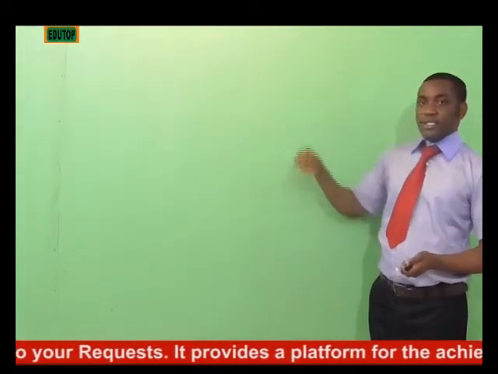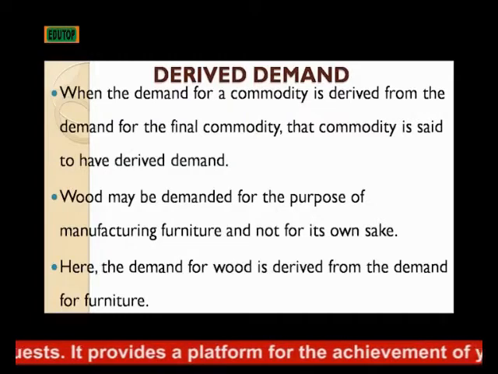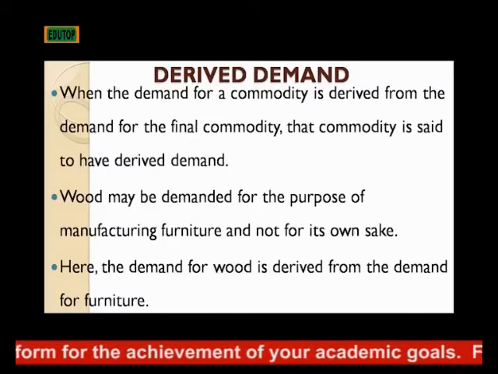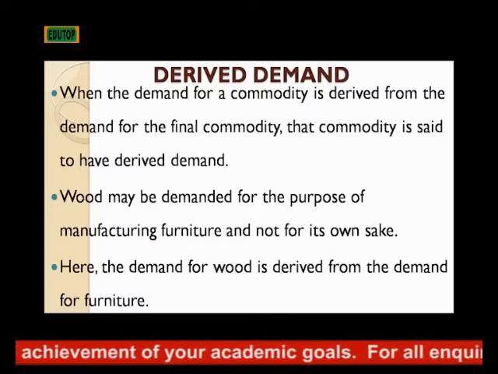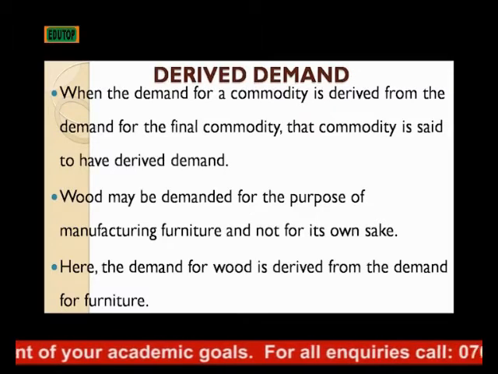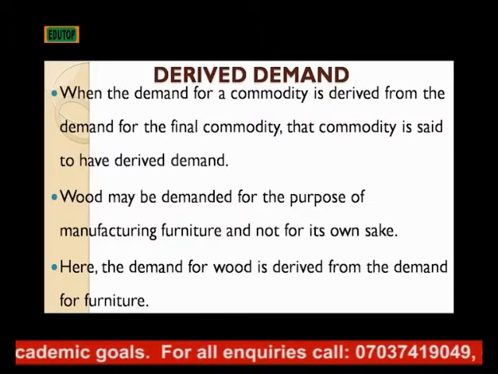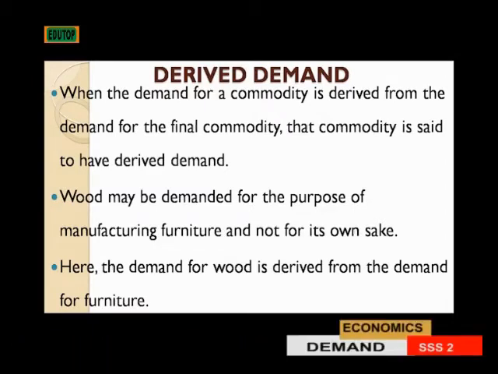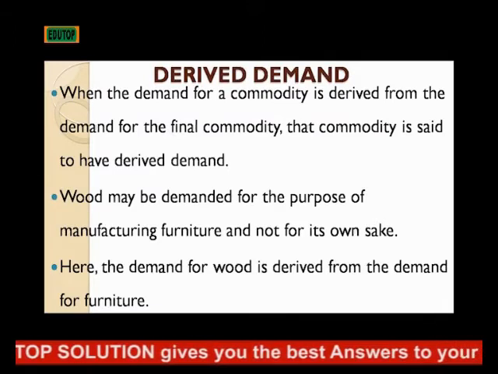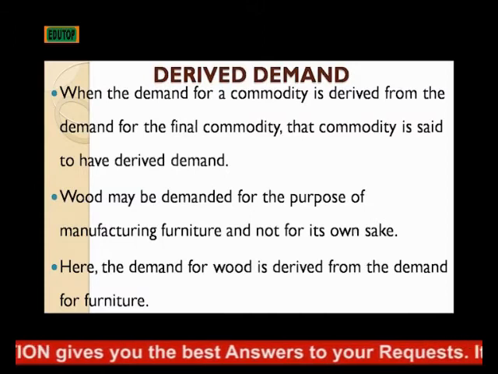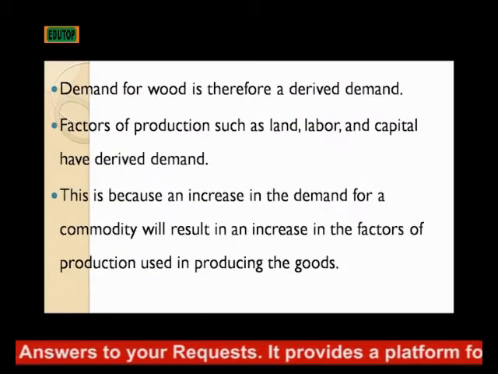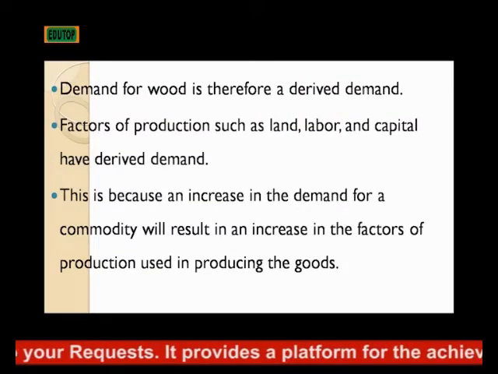The third one is derived demand. When the demand for a particular product is not for the sake of that product, but for the sake of what we want to get from the product, then we call the demand for that product derived demand. For example, wood may be demanded for the purpose of manufacturing furniture and not for its own sake. So it is because of what we want to get from the wood that we are demanding wood. Here, the demand for wood is derived from the demand for furniture. Demand for wood is therefore a derived demand.